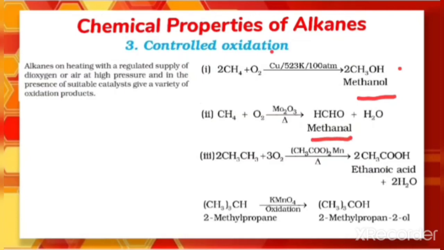Here there is a formation of aldehyde. Here there is a formation of acid. So here also there is a formation of alcohol. So when the catalyst varies, the product also varies. So that is what is called controlled oxidation. And this is also oxidation because there is addition of oxygen.